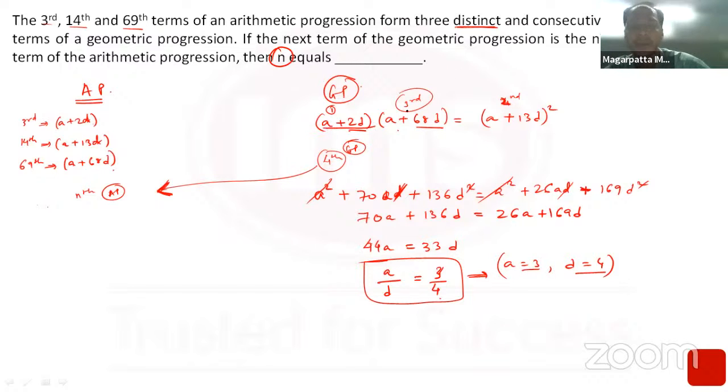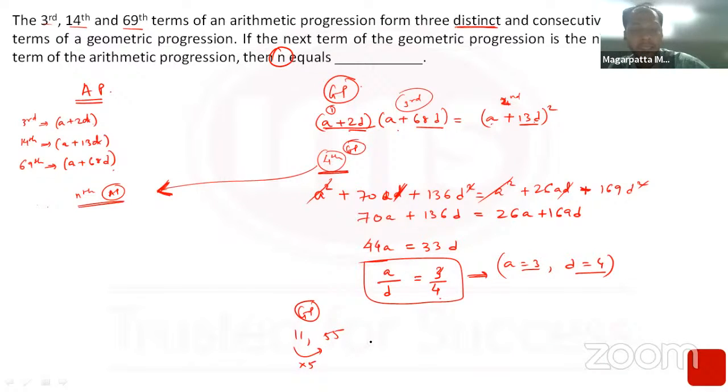First term of the GP is a plus 2d, that is 3 plus 8, which is 11. The second term would be a plus 13d. 13 into 4 is 52 plus 3 is 55. Clearly, my GP is getting multiplied by 5. I wanted the fourth term of the GP to be equal to the nth term of the AP.